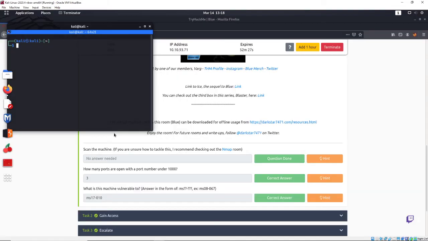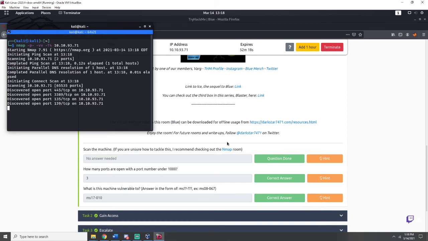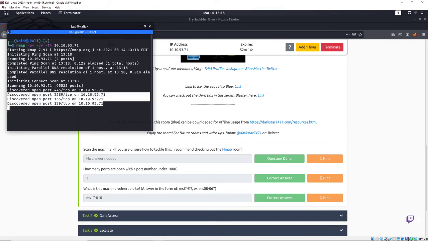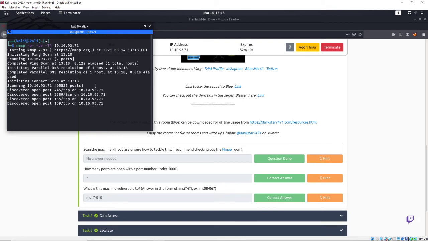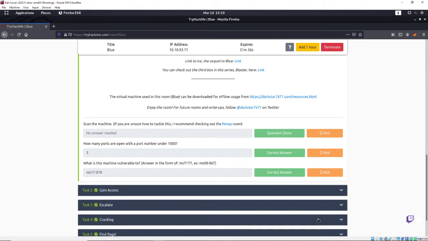Let's do our nmap scan here. So we'll do a quick nmap. I'm not really going to focus too hard on the nmap scan because it is called Blue. I already know what we're supposed to do. It's the Eternal Blue attack. So we have ports 139 and 445 open. So we know that this guy's screwed. We also have remote desktop open. Looking at these three ports, 139, 445, 3389, I know it is a Windows machine. Got it. Noted, okay? These two attacks are used with MS17-010. Boom, and we have three ports open under 1,000. So easy peasy.